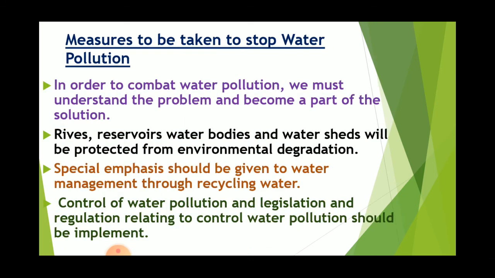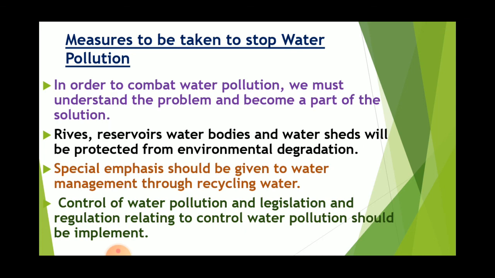In order to combat water pollution, we must understand the problem and become a part of its solution. We have to become part of it. Rivers, reservoirs, water bodies, and watersheds should be protected from environmental degradation. Special emphasis should be given to water management through recycling water and conserving water.